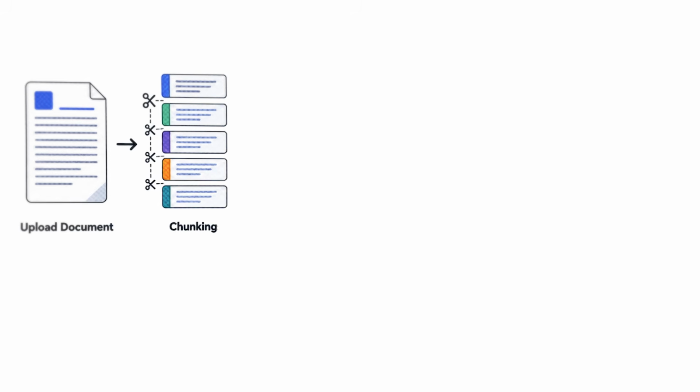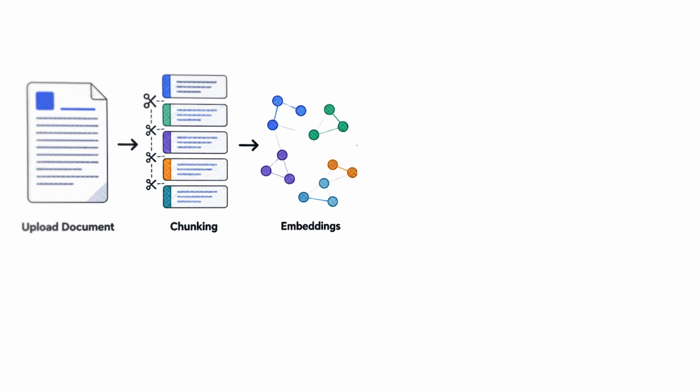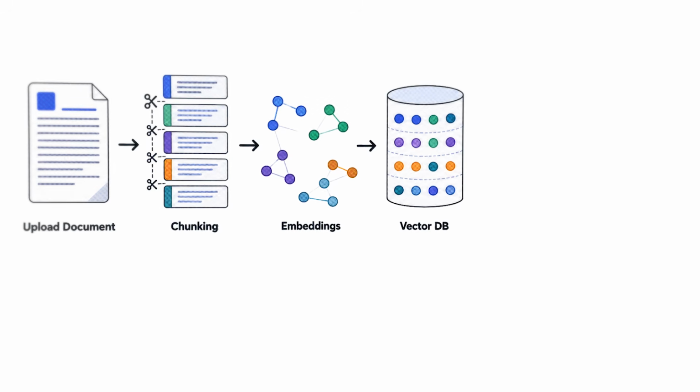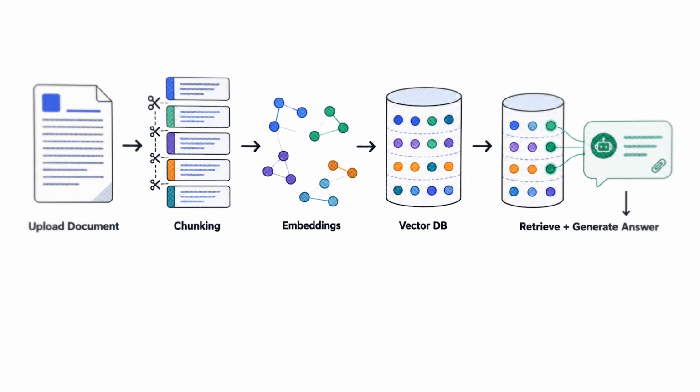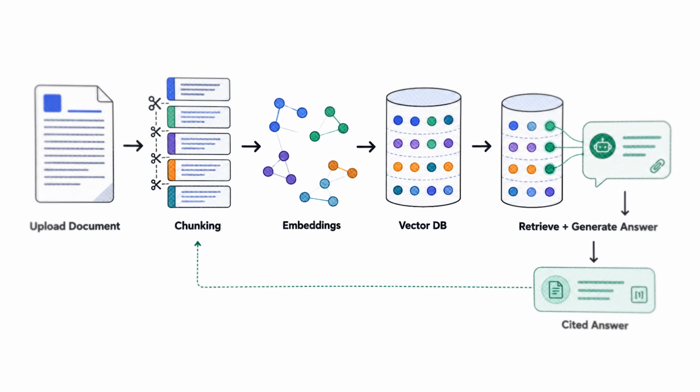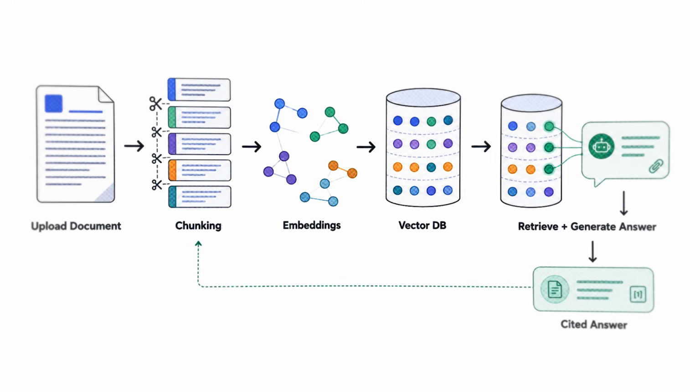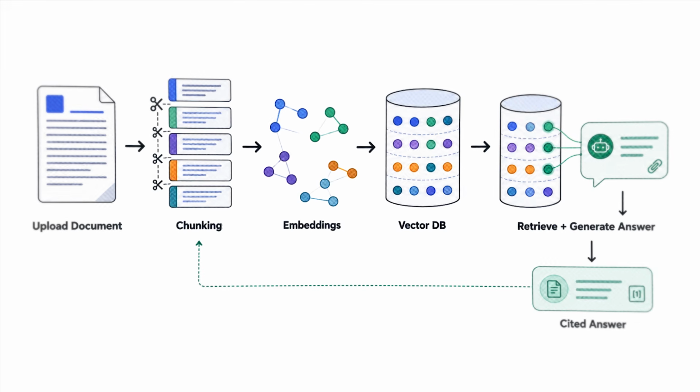So suppose a user uploads a 100-page report, the system chunks it into smaller pieces, converts those chunks into embeddings, and stores them in a vector database. When the user asks a question, you take the relevant chunks out of the vector DB and send them to the language model to generate the answer. The model is asked to answer using those chunks only, and it has to cite where it found its answer from.